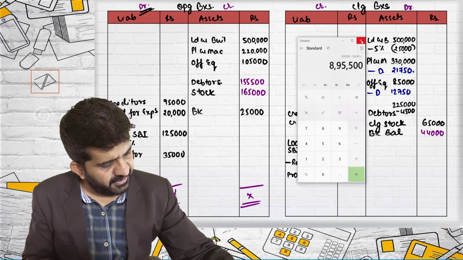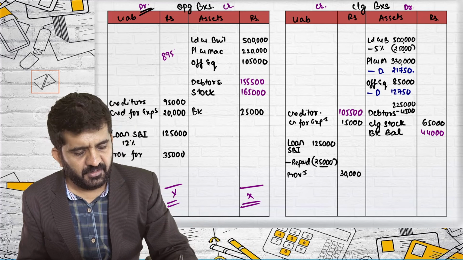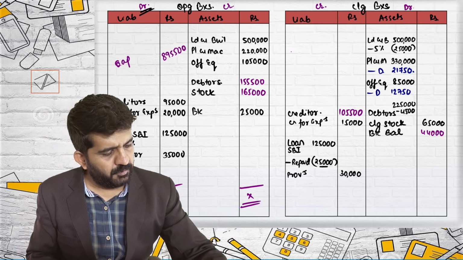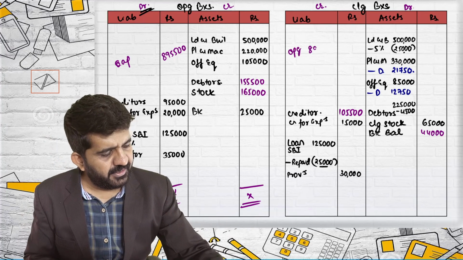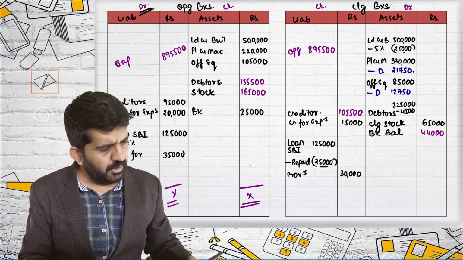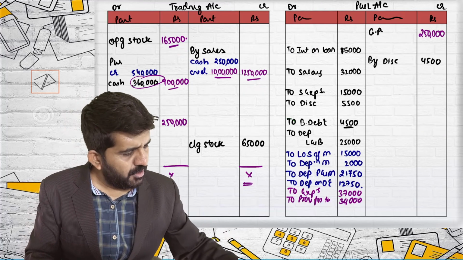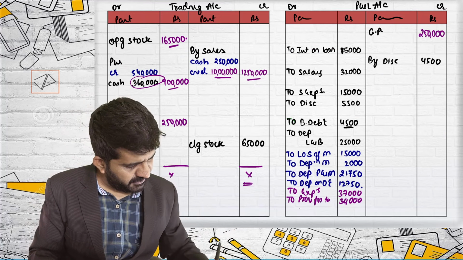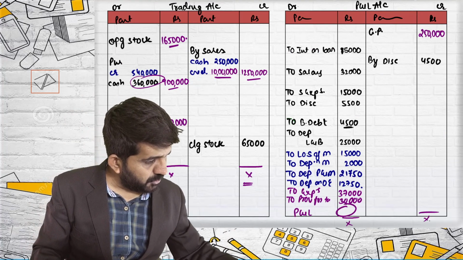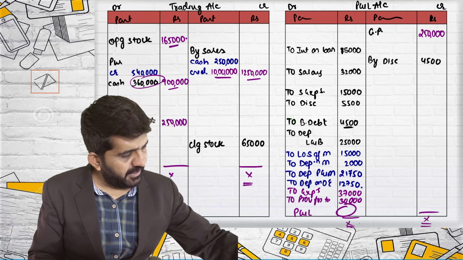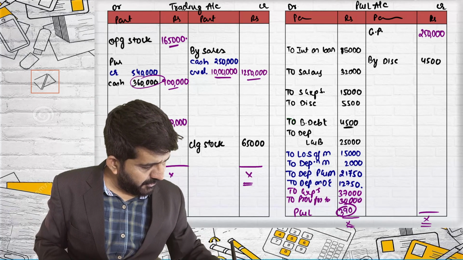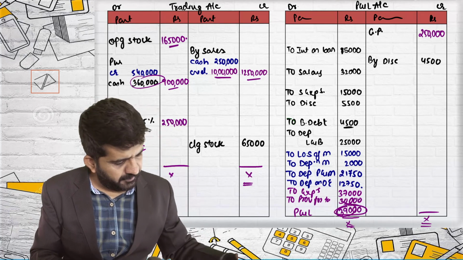It is 8,95,500. 8,95,500 will be capital. So it will become opening capital over here 8,95,500. I have tallied opening balance sheet, trading account. I need to tally profit and loss account. I will be getting profit and loss. You can just total it out, tally it. I will be getting P&L of 39,000. I have directly taken it from book. It is 39,000. We have not made any further mistake.